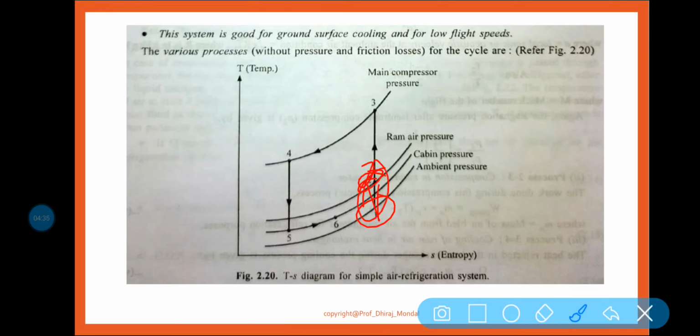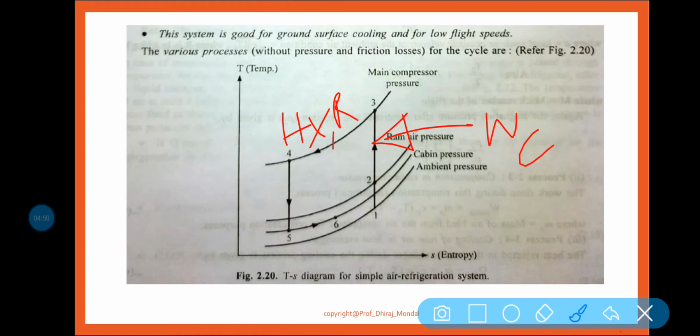Here in process 2 to 3, the air is compressed with the help of the compressor. Then heat is released in the heat exchanger, followed by expansion in the cooling turbine, and this is the cabin where the refrigeration effect is equal to mCp delta T.